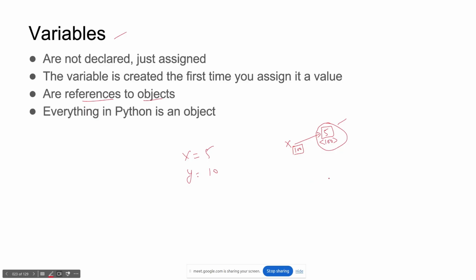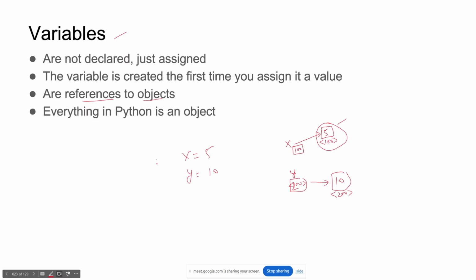In the case of y, it will hold the address or reference, suppose the address is 200 in memory. So y is a reference to this object 10. That is what it means.